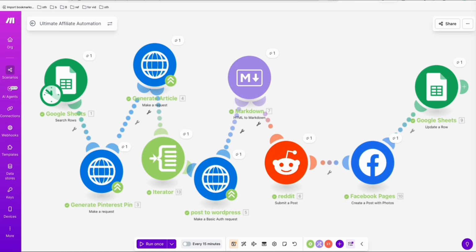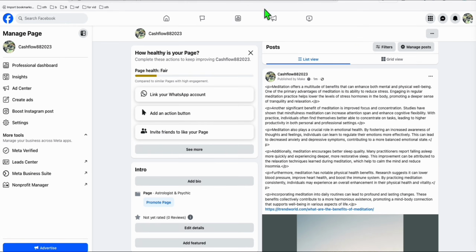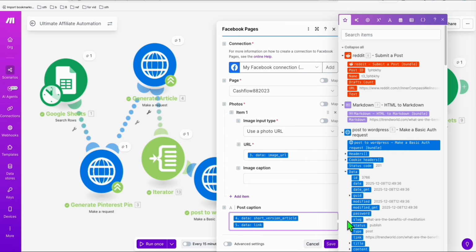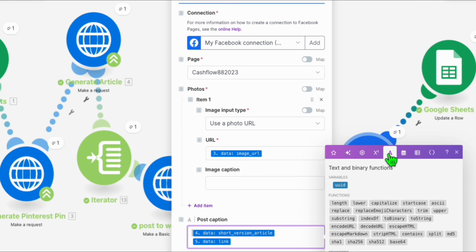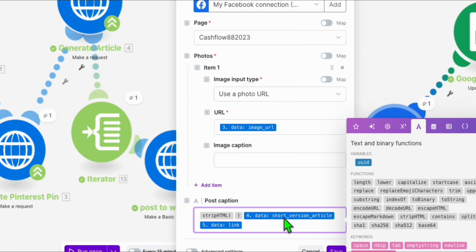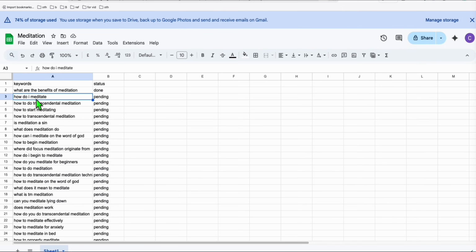Now you will notice on Facebook, it is not accepting the HTML tags right here. So the solution right there is here in the short version article. We're gonna strip the HTML tag. So click this text function right here and select the strip HTML right there. So this one, just make sure you drag carefully inside the parentheses of the strip HTML. So we save that. So the next thing, how do I meditate, this next keyword?